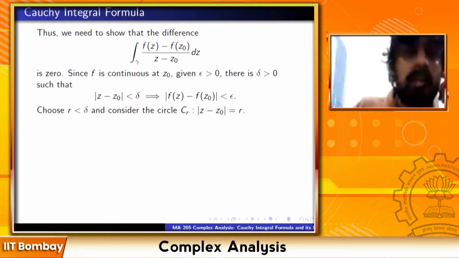Now choose some real number r less than delta and consider the circle C_r, which is |z minus z0| equal to r.